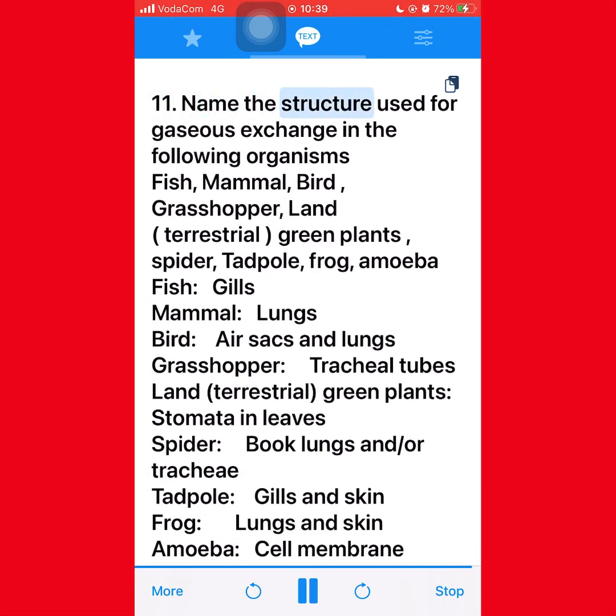11. Name the structure used for gaseous exchange in the following organisms: fish, mammal, bird, grasshopper, land terrestrial green plants, spider, tadpole, frog, amoeba. Fish: gills. Mammal: lungs. Bird: air sacs and lungs. Grasshopper: tracheal tubes. Land terrestrial green plants: stomata and leaves. Spider: book lungs and/or tracheae. Tadpole: gills and skin. Frog: lungs and skin. Amoeba: cell membrane.